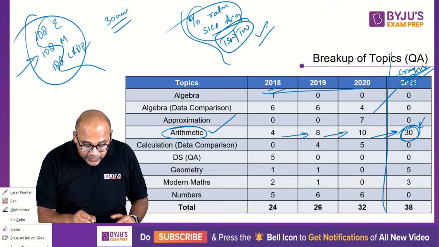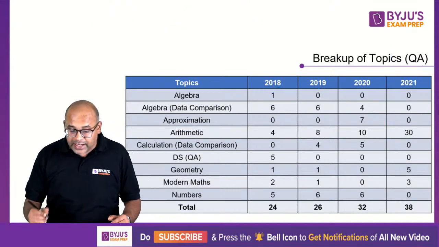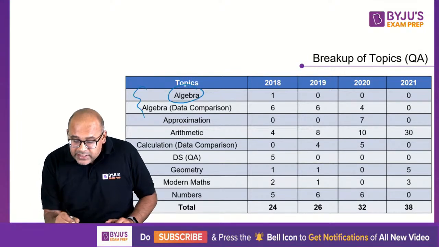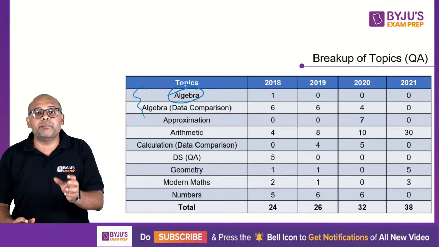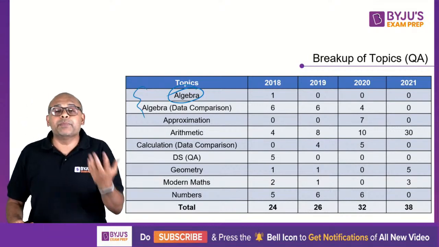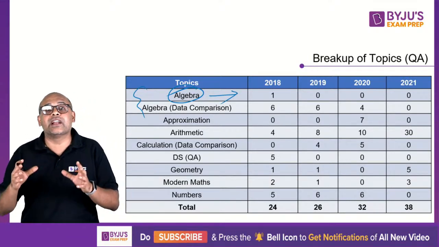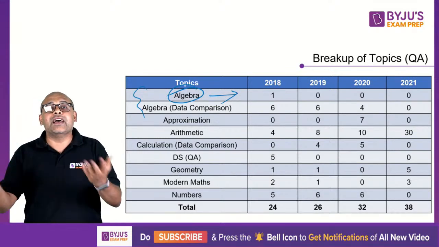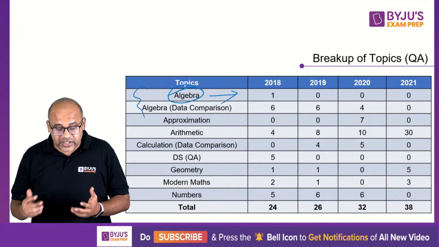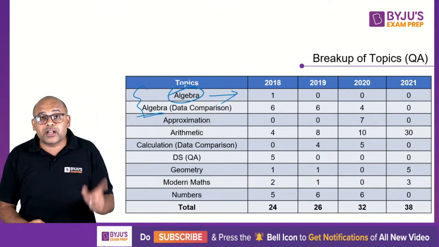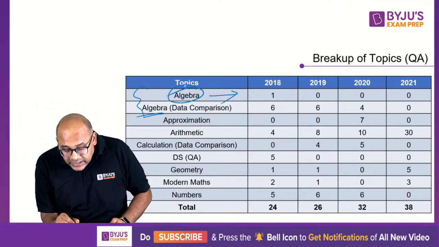Now the other things that you can look at and see clearly what happened is algebra, pure algebra, a question based on a simple equation or a quadratic equation. Those kind of questions do not come as a standalone. Standalone means directly asking you what are the roots. But algebra did come to you. I'm not saying algebra did not come. It came to you in a different way.